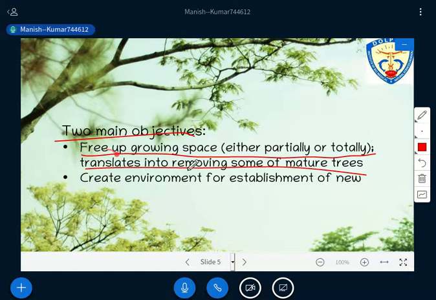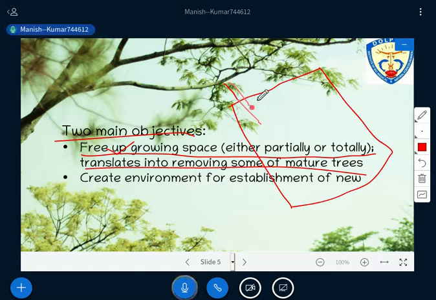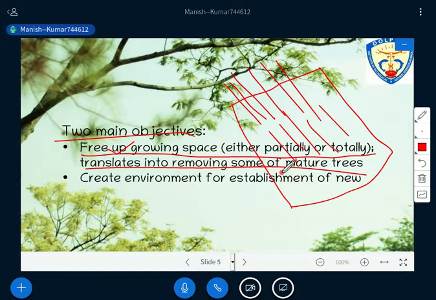Free up growing space means, for example, if you have a forest area and lots of trees are there, what you are doing is removing some of the mature trees. Because you know that after a certain age there is no growth at all, and those mature trees are also susceptible to any kind of disease attack, right? So this is one problem.